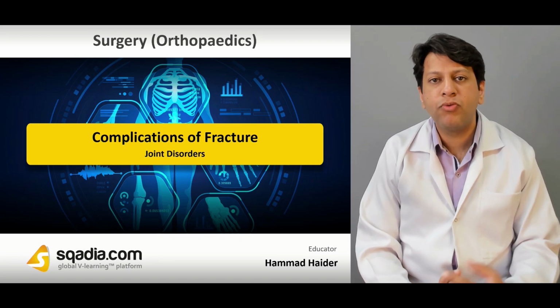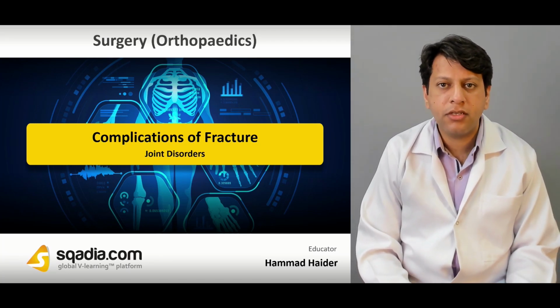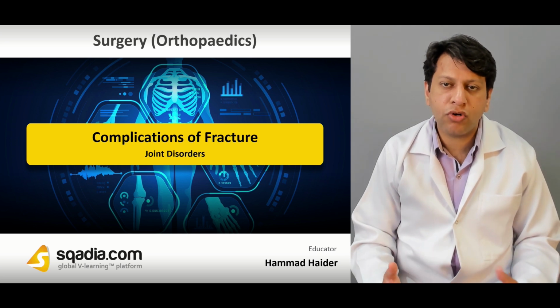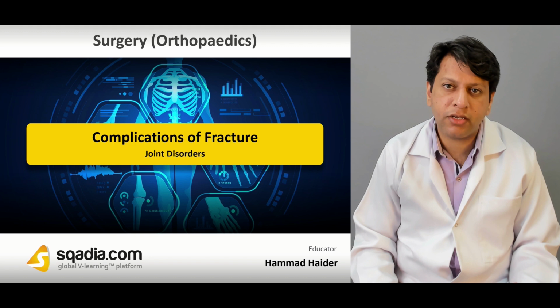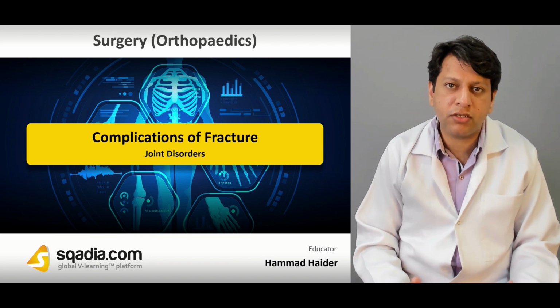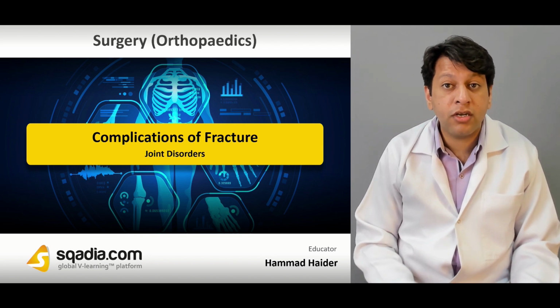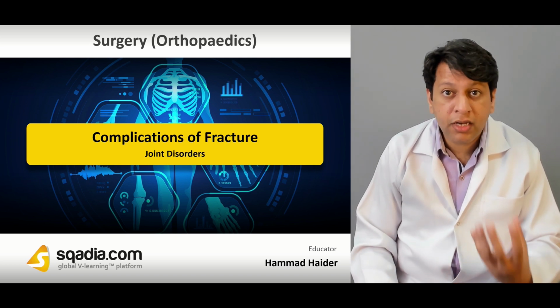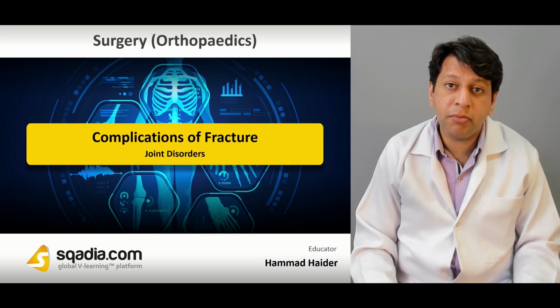Now we are moving on to our last section, especially the joint disorders, particularly when it's a periarticular trauma. For example, trauma affecting the knee joint could be distal femur fractures, supracondylar femur fractures, or it could be tibial plateau fractures, mainly in the proximal tibia. So usually in periarticular trauma, the joint may be affected as well.